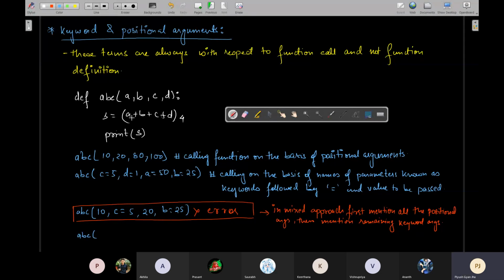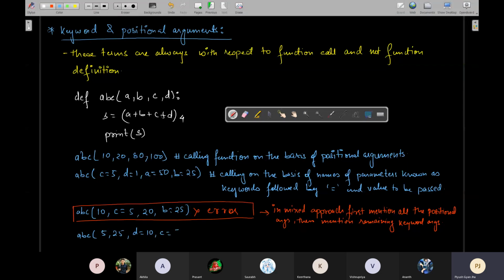Let's say you have decided that for A and B I will send values by position. That means first will be 5, then will be 25, and C and D I will send in any order. So whichever you want to send by position one by one, first send those values. So you can write 5, 25. 5 will be sent to A, 25 will be sent to B, and then you can do this: D equals 10 and C equals 7.